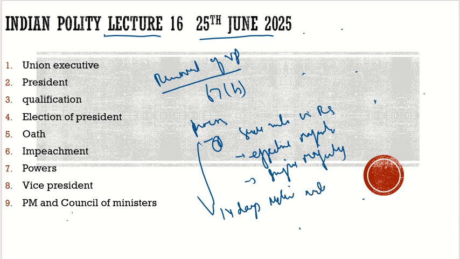For example, when the bill is initiated in the Rajya Sabha, the 14-day notice will not go to the chairperson because he is the chairperson. It will go to the deputy chairperson, saying they want to remove the chairperson of the Rajya Sabha, the vice president. The deputy chairperson will give him the 14 days notice, then this thing will be initiated. So this is how he is removed. These are the points we discussed with respect to the vice president.